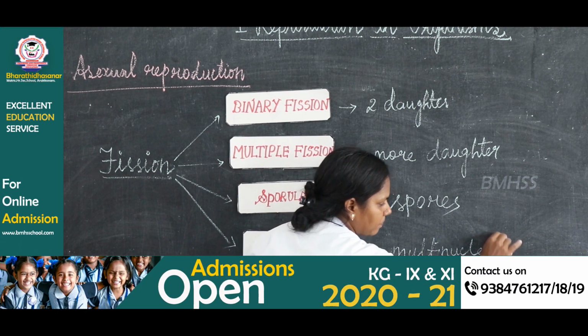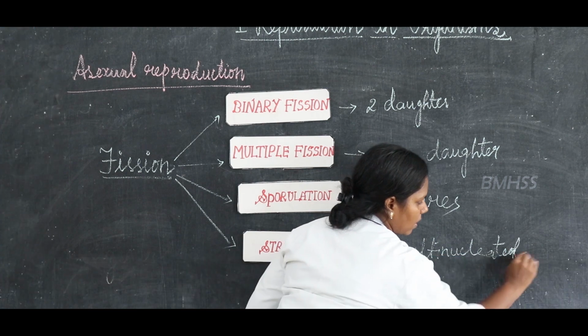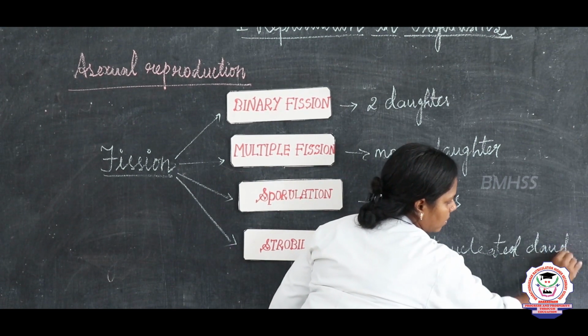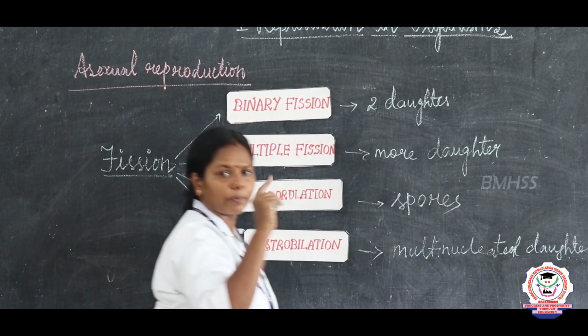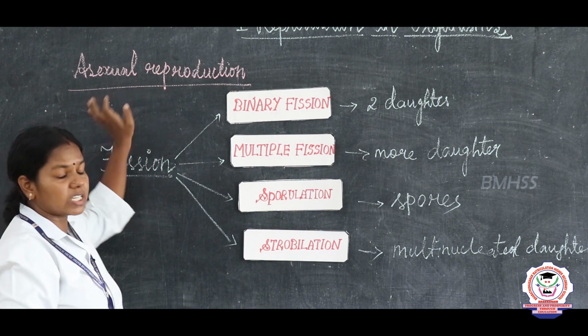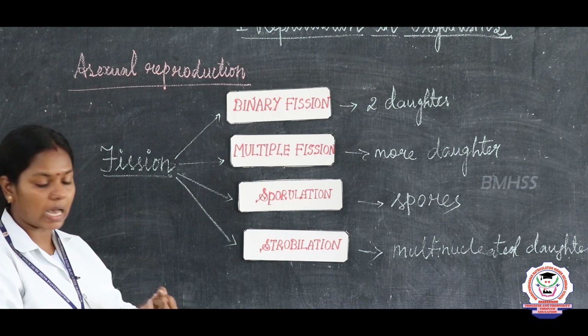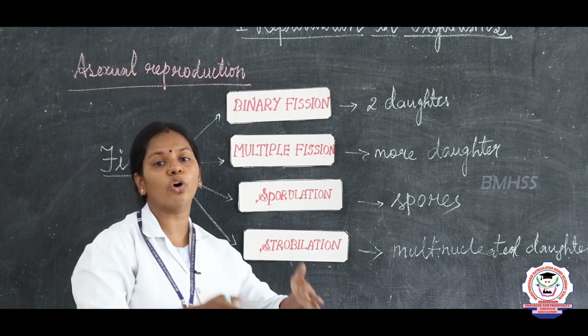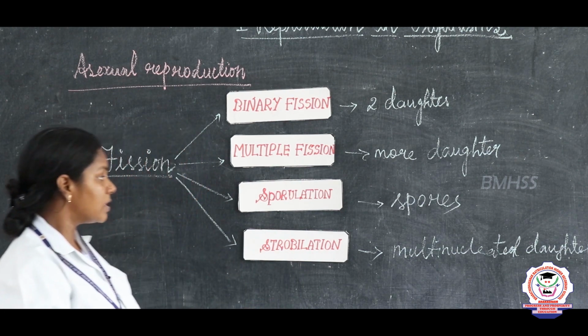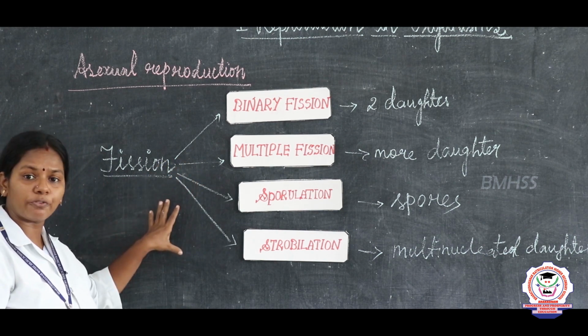Listen, children, one important thing: asexual reproduction takes place mostly in the lower organisms, right? Protista, archaea, bacteria, and the lower level of the animal kingdom. So understood, children, what are the types of fission?